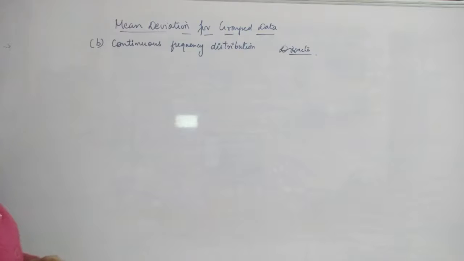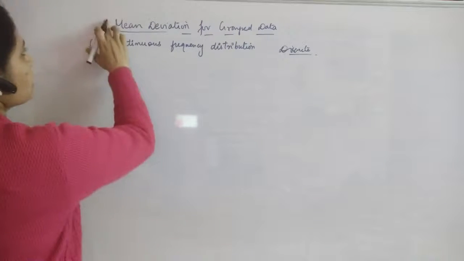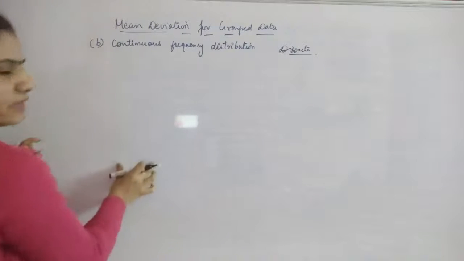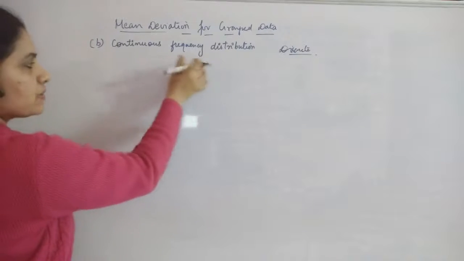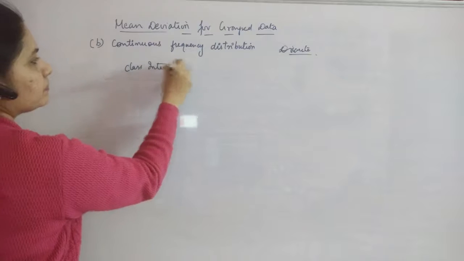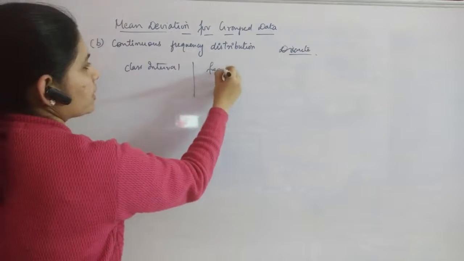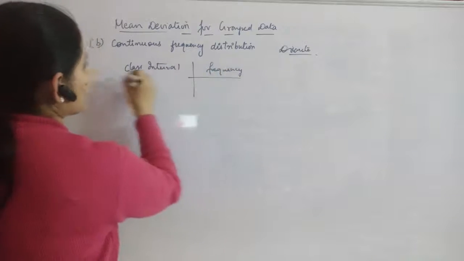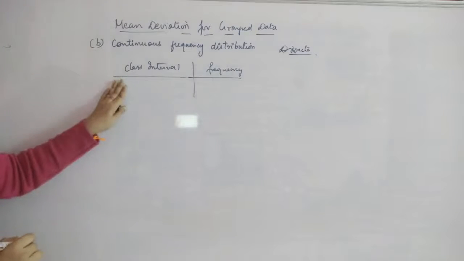Okay, so for that, first thing is, continuous frequency distribution means you will be given a class interval and the related frequency column. Okay, class interval and frequency column will be given.